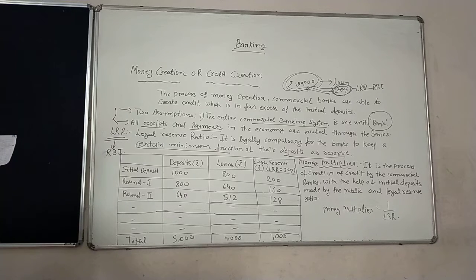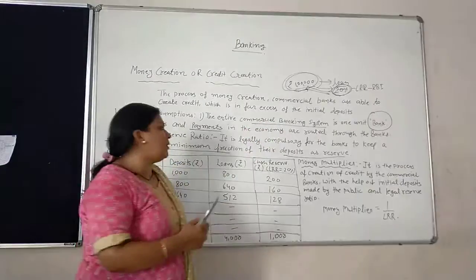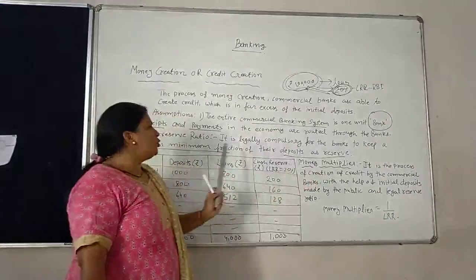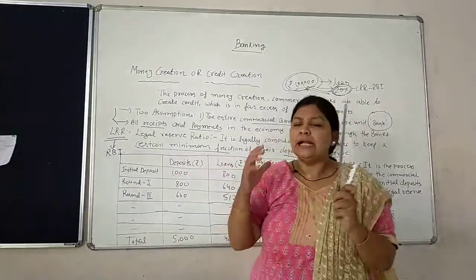So why is only a fraction of deposits kept as a cash reserve? Banks keep a fraction of deposits as a cash reserve because the banker, by his experience, knows two things. First, all the depositors do not approach the bank to withdraw their money. That is the one question: why is a certain fraction of the amount fixed? That is in the definition only, na? It is legally compulsory for the banks to keep a certain minimum fraction. Why a certain minimum fraction? Why is 100% not there? That is the practical thing.